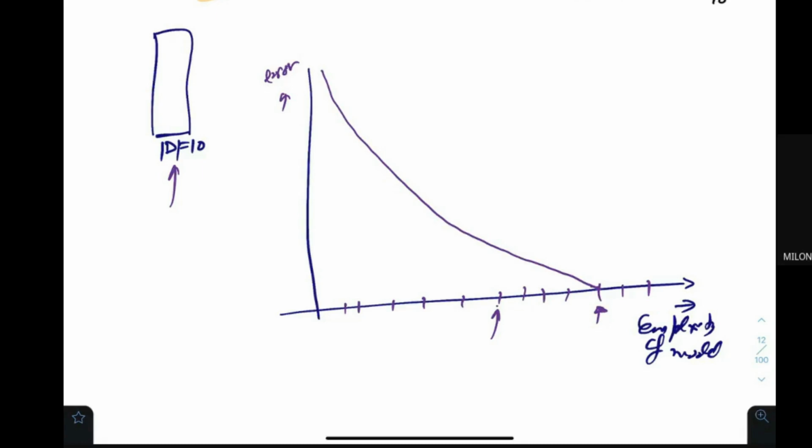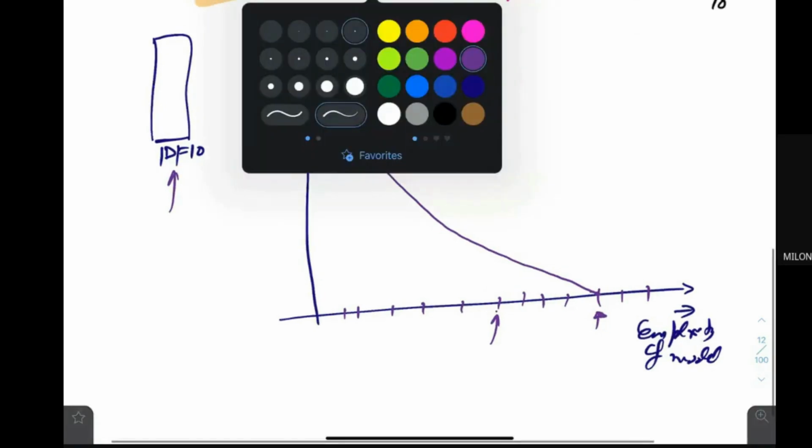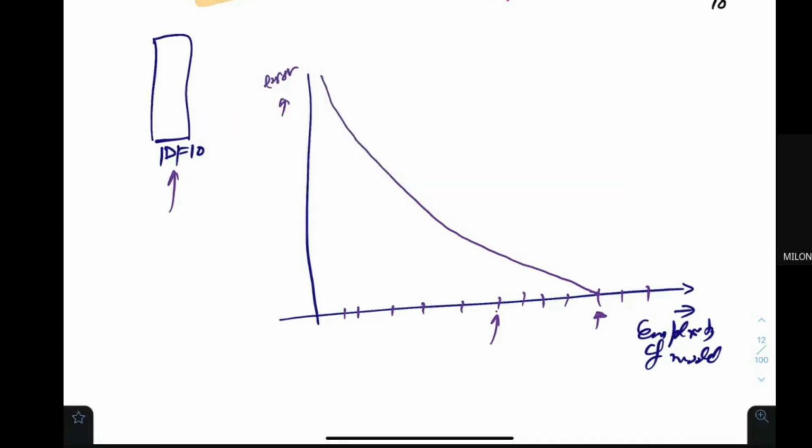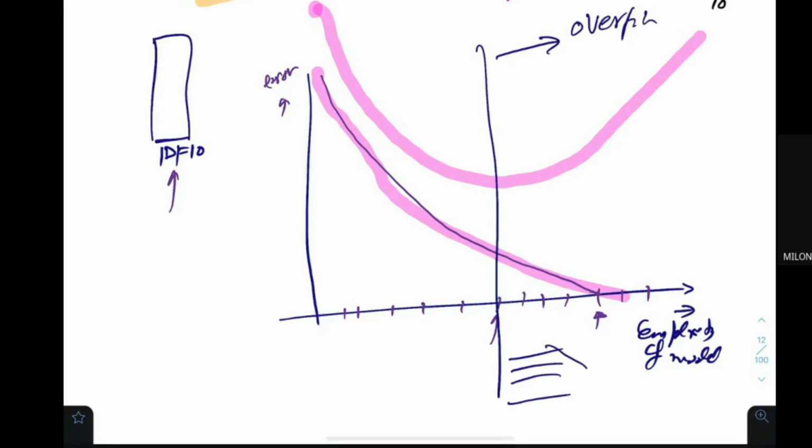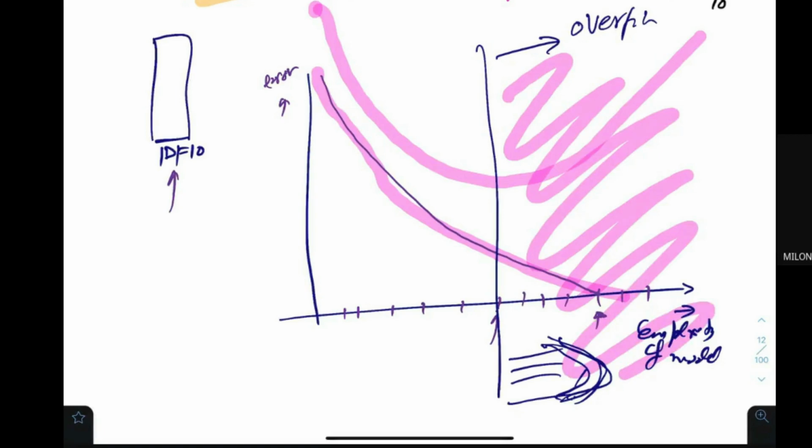So what happens is that you are building this particular curve based on the data that is available to me. But for the unseen data, the error would be higher everywhere, and it would behave in this particular way. For the unseen data, the error is going to increase after some time, and this is the place where it is overfitting. It means if you take a more complex model, a more powerful model, then you would not be able to represent the data in the right way.